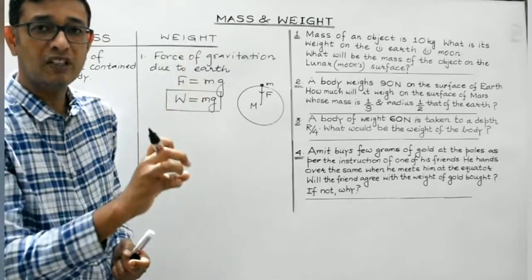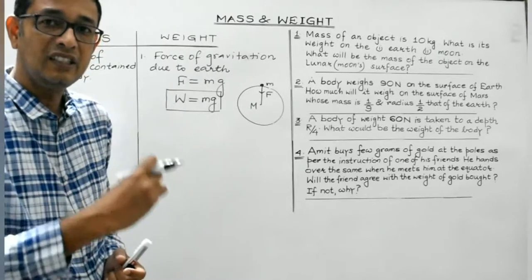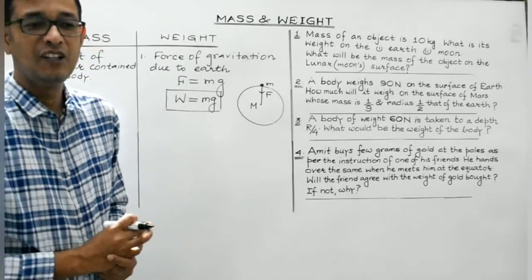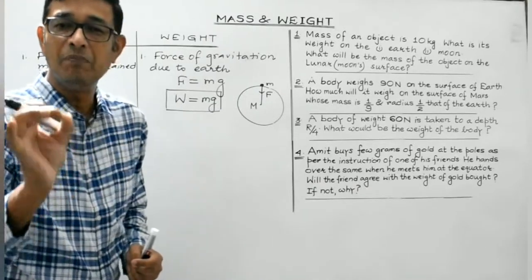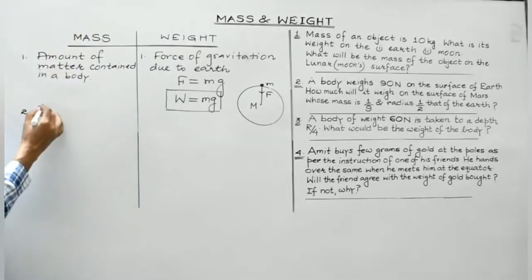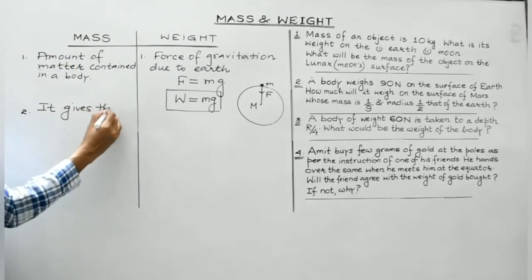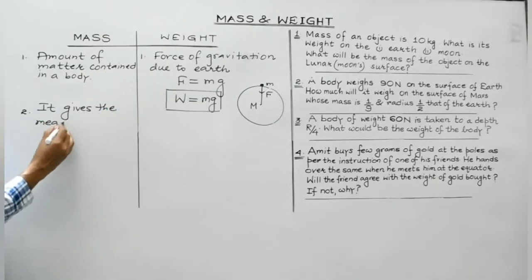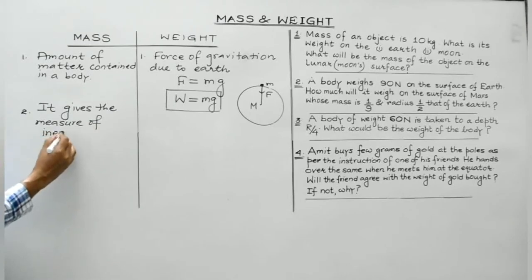The lighter the body, the lesser the amount of matter contained in the body, the smaller is the inertness of the body, isn't it? So what I mean to say is that the mass of a body gives the measure of the inertness of the body.